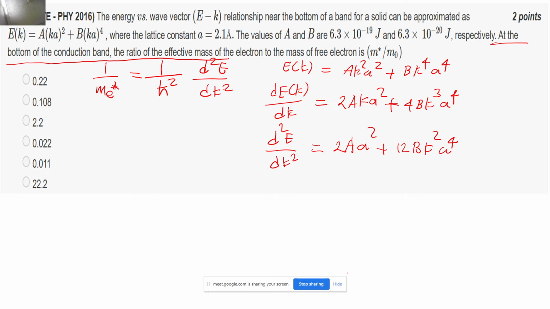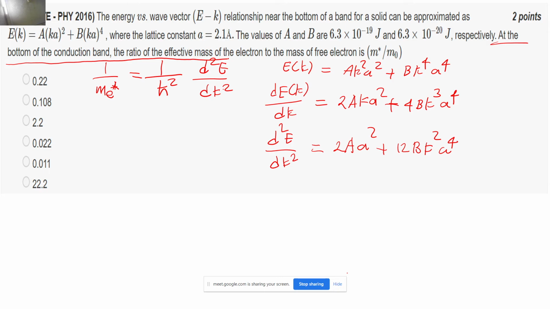Correct. Now what has been asked? We have been asked the ratio of m_e star upon m naught. So m_e star upon m naught will be equal to h cross square upon 2a square into m naught. Let me simplify it further. Replace h cross with h upon 2 pi, so it will become 4 pi square into 2a square m naught. Let me write the equation again: m_e star upon m naught is h square upon 4 pi square into 2a square m naught.